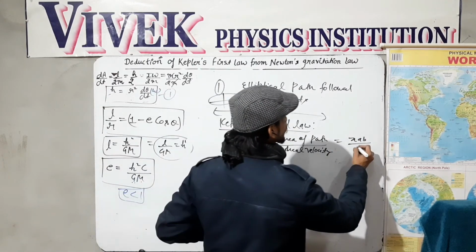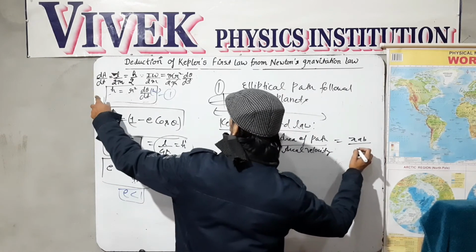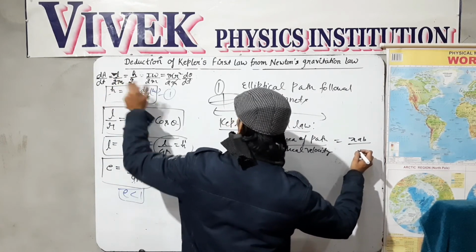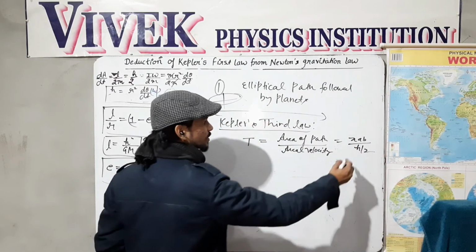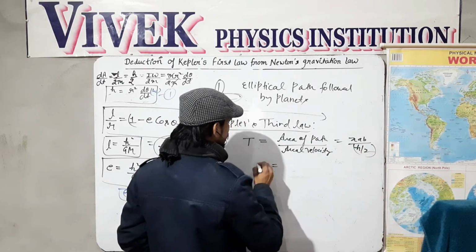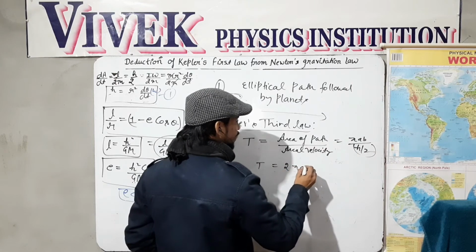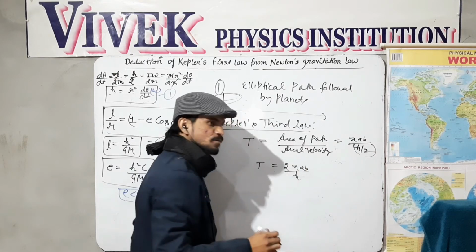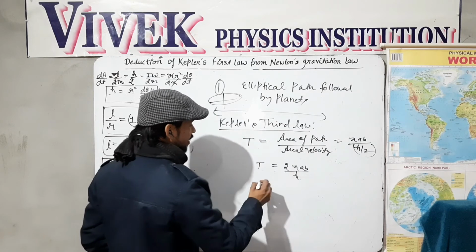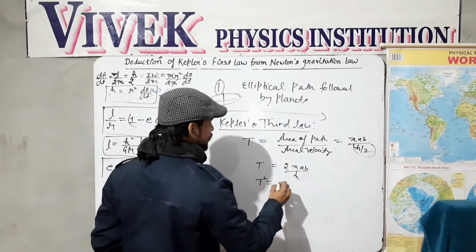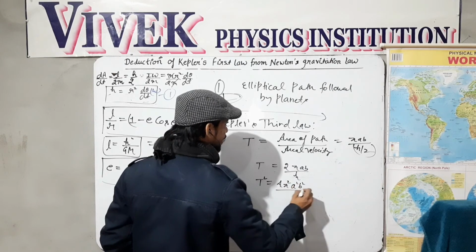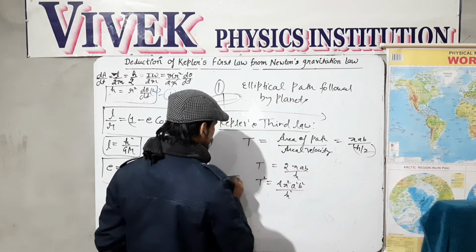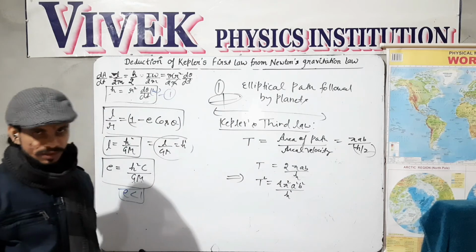And areal velocity is nothing but dA over dt, which is L over 2m or h over 2. So T equals 2 pi AB divided by h. Take the square of this equation. This is T square equals 4 pi square a square b square divided by h square. This is the square of the periodic time.